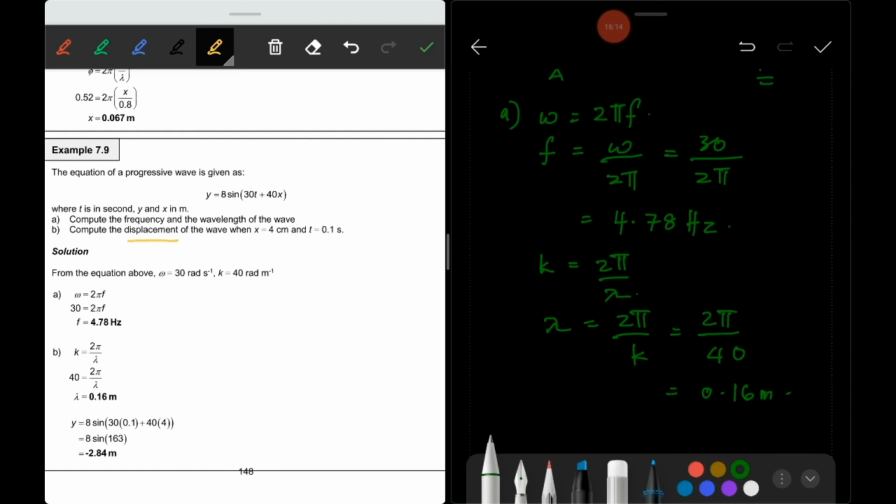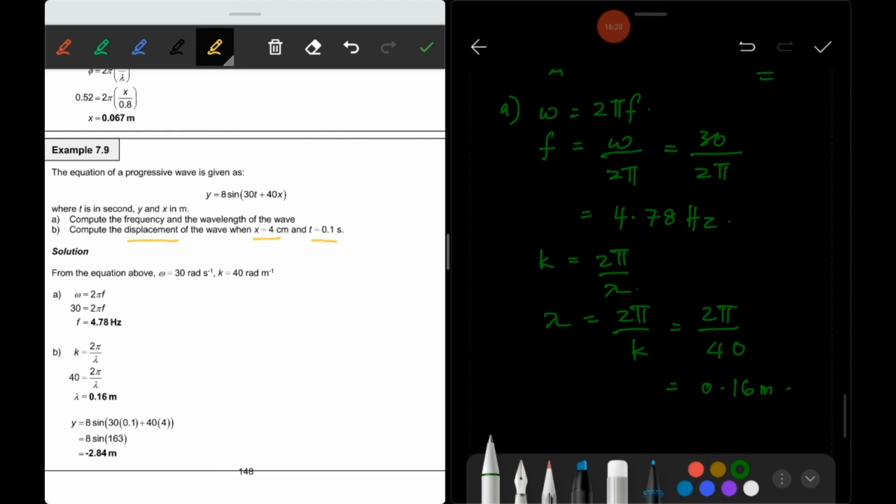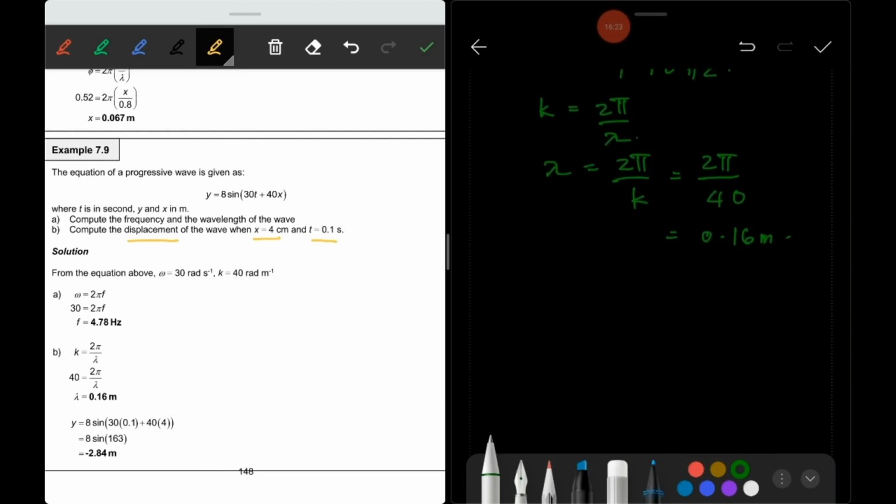And then compute the displacement of the wave when x is equal to 4 cm and t is equal to 0.1. According to this equation, 8 sine of 30t plus 40x is the displacement.